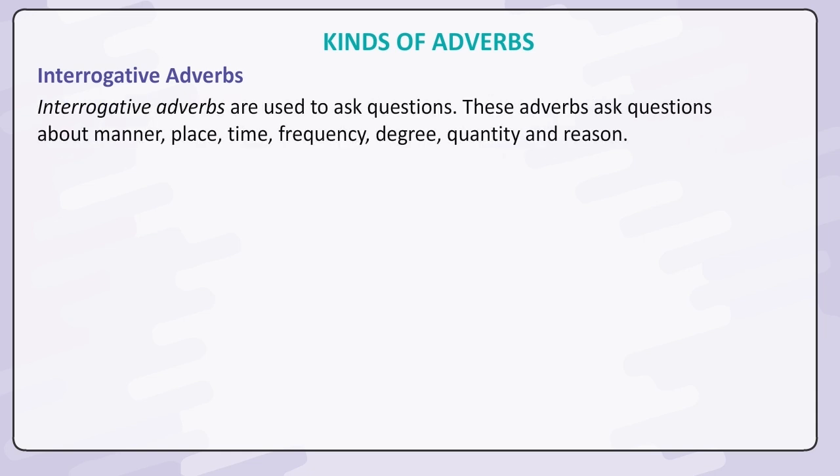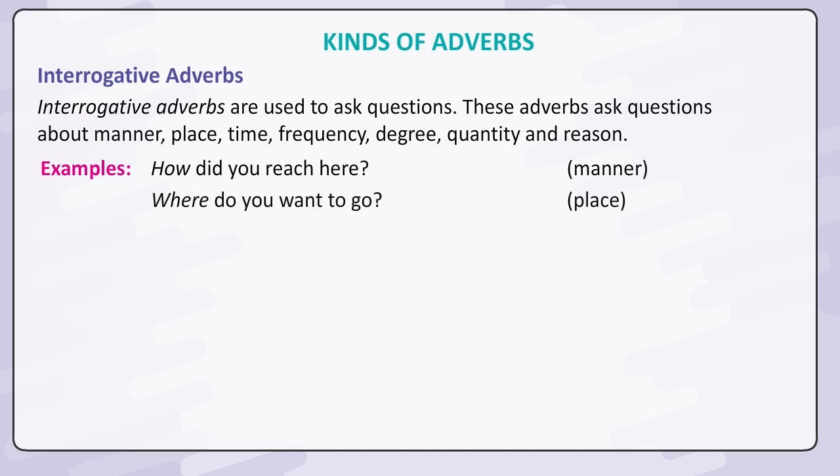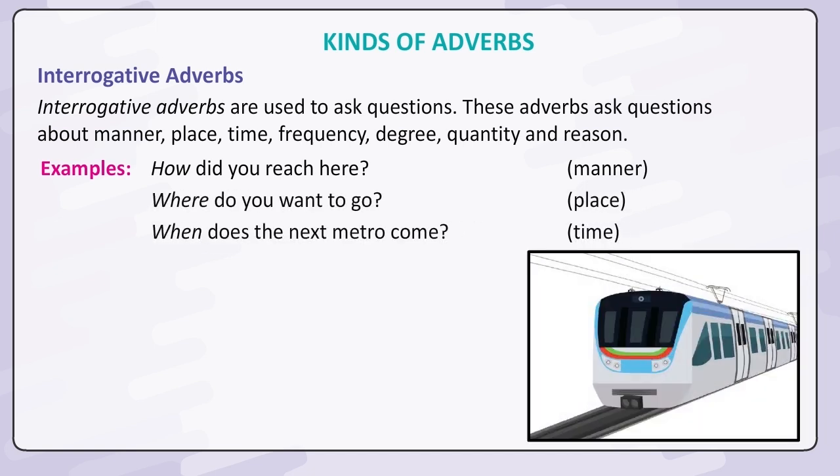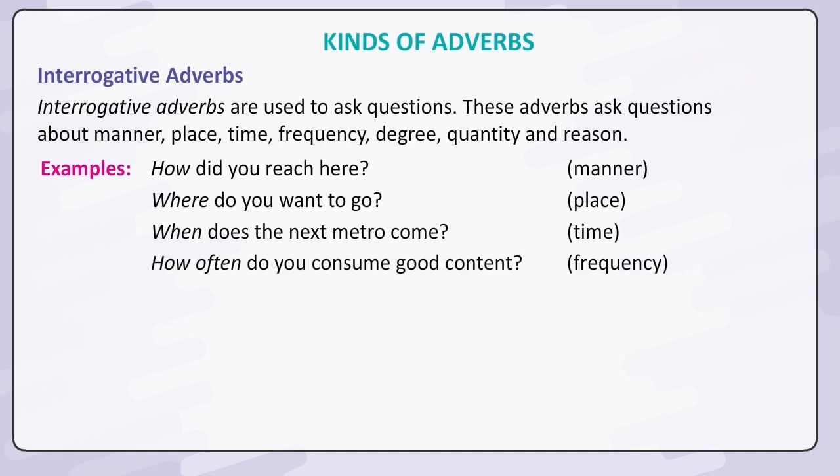Interrogative adverbs. Interrogative adverbs are used to ask questions. These adverbs ask questions about manner, place, time, frequency, degree, quantity, and reason. Examples: How did you reach here? Manner. Where do you want to go? Place. When does the next metro come? Time. How often do you consume good content?